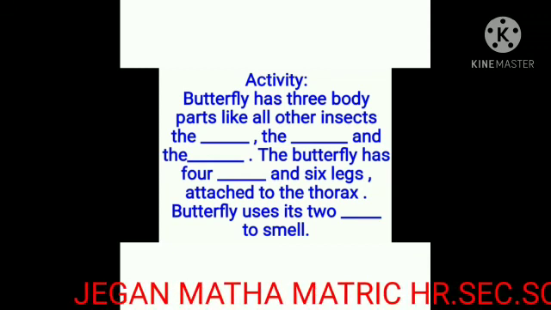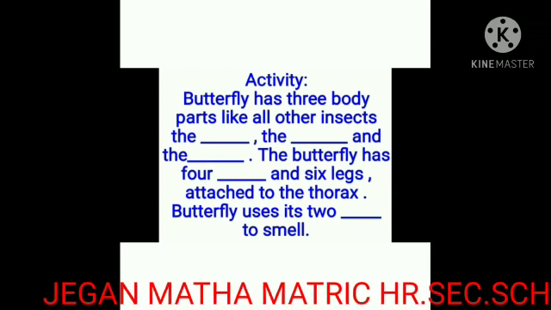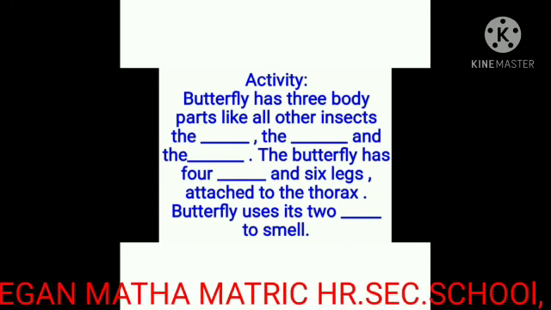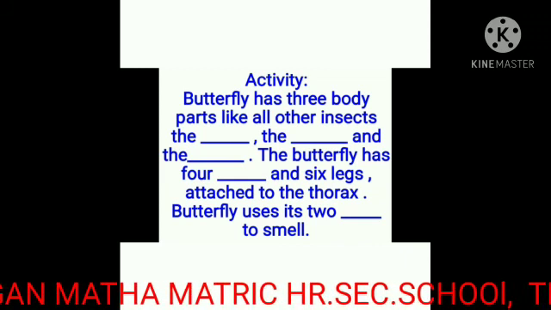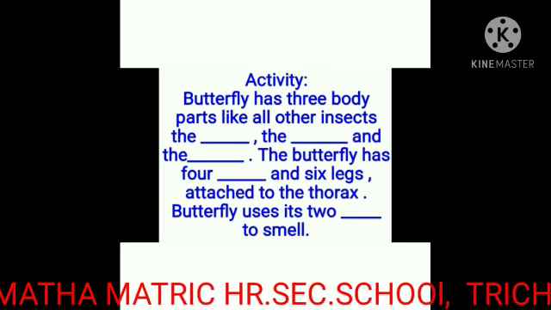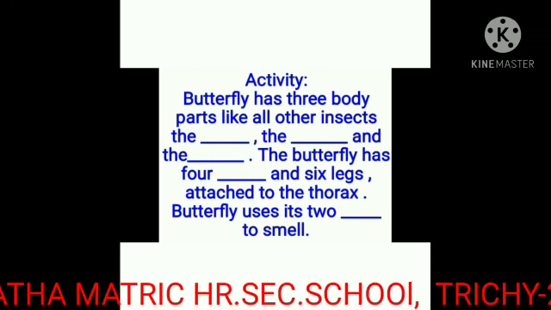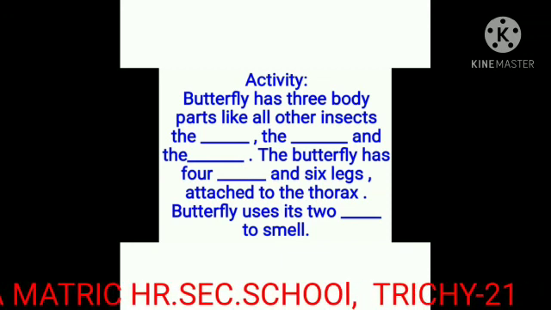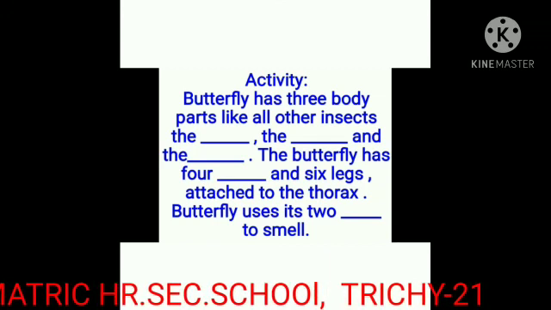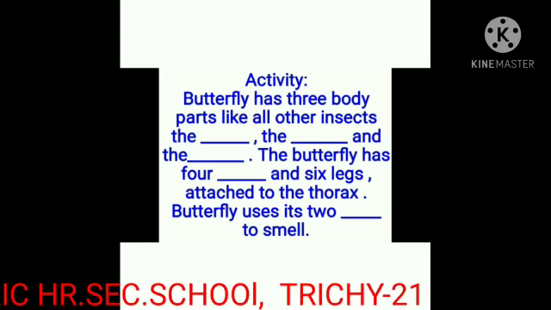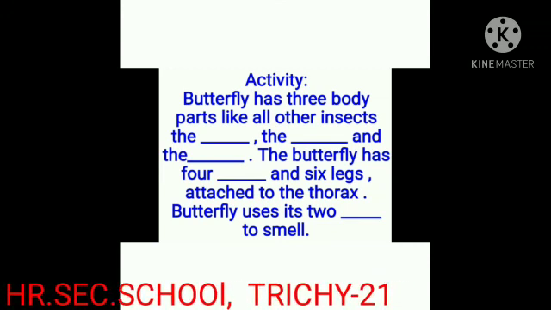One activity is given. The butterfly has 3 body parts like all other insects: dash, dash and dash. The butterfly has 4 dash and 6 legs attached to the thorax. The butterfly uses its 2 dash to smell. Students,